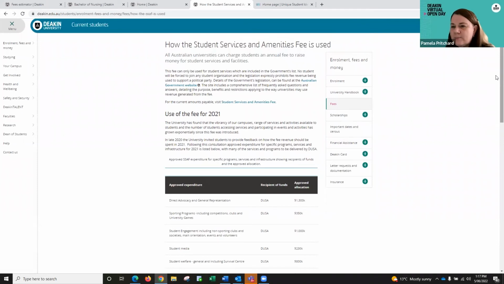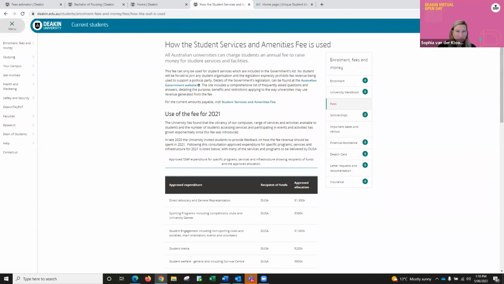DUSA is the Deakin University Student Association, and they run clubs and help with advocacy, sporting, and different programs such as financial counsellors. They also offer more student engagement activities. We really encourage students to look at DUSA as part of their university journey, to connect and engage with other students, because I know it's been difficult through remote learning through COVID. DUSA can bring everyone back and make that campus experience more vibrant.